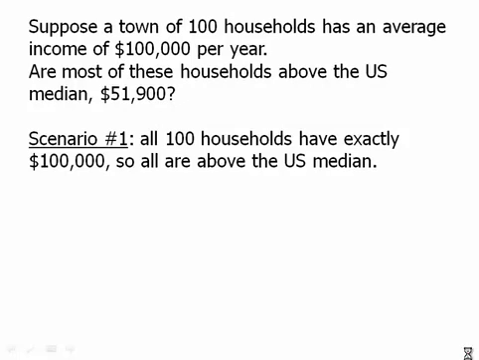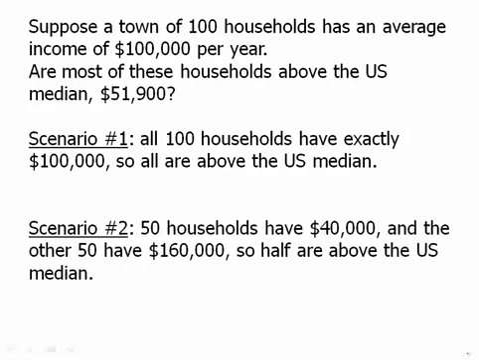Here's a very different story. Scenario number two: 50 households have $40,000, which is below the median for the United States, and the other 50 have $160,000. So 50 of them are doing very well, and the other 50 are really kind of struggling. So you get this split. About half the town is struggling and half the town is doing well. That's a very different story.